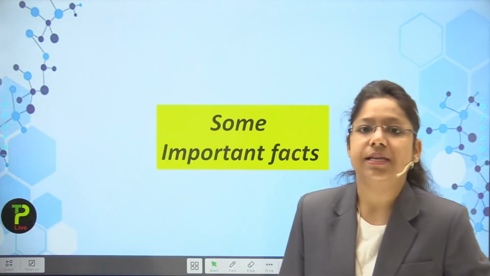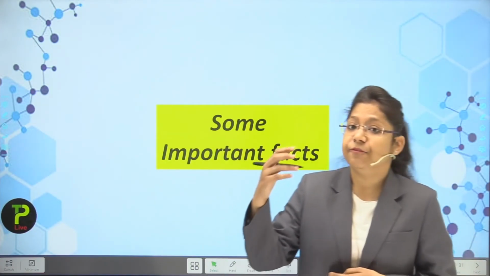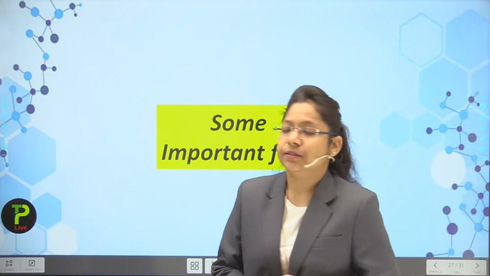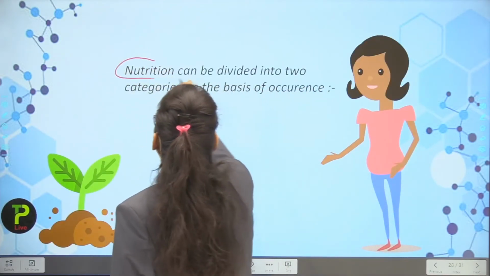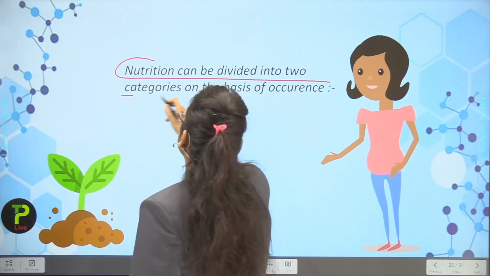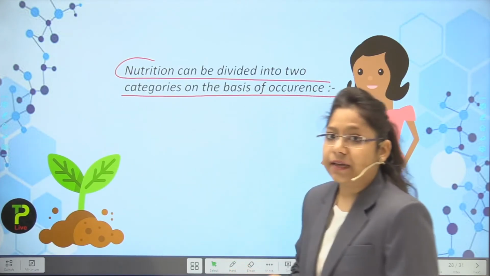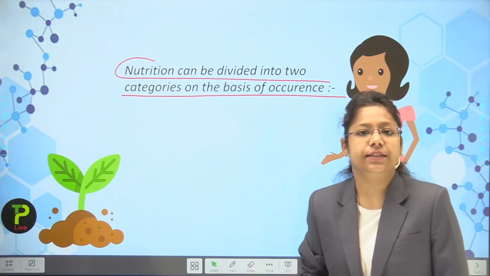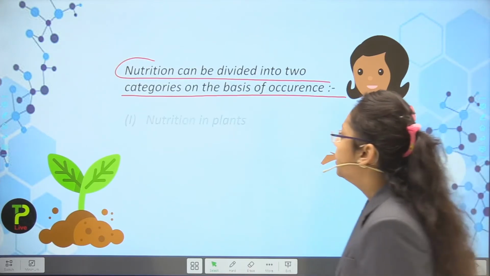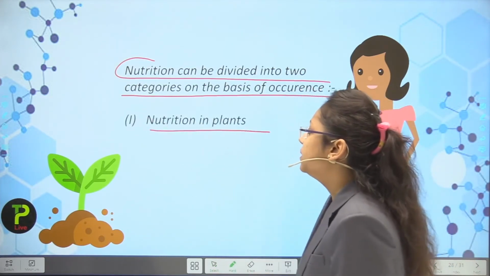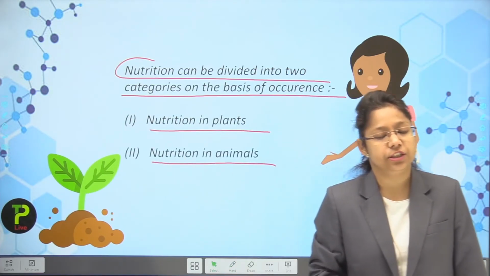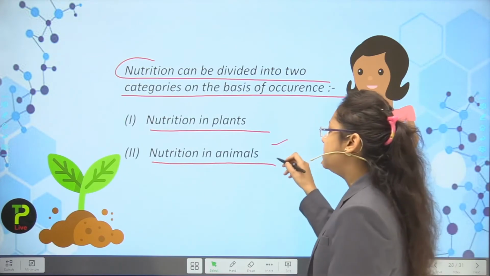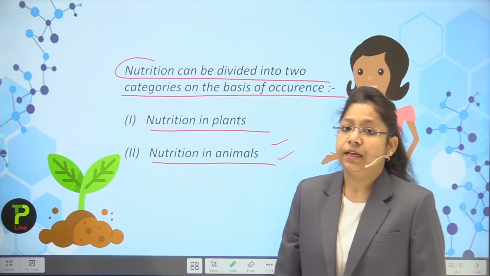Now, students, I am going to discuss some very important facts. So, important facts are, first is nutrition can be divided into two categories on the basis of occurrence. So, on the basis of occurrence, it can be divided into two categories. First is the nutrition in plants and second is the nutrition in animals. So, we will talk about the nutrition in plants and nutrition in animals in the upcoming lectures.